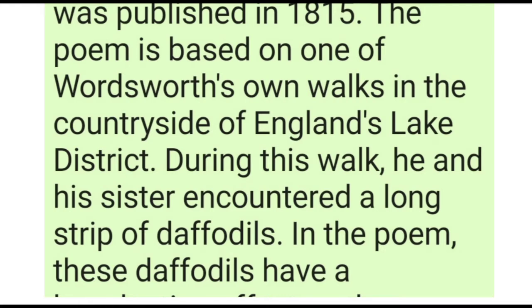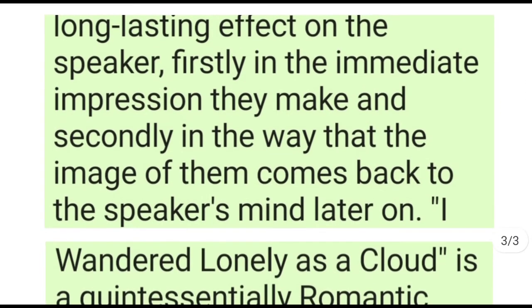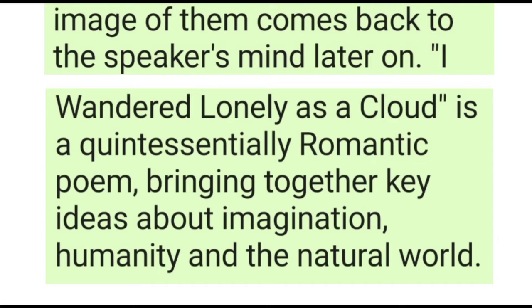In the poem, these daffodils have a long lasting effect on the speaker. Firstly, in the immediate impression they make, and secondly, in the way that the image of these daffodils keeps coming back to the speaker's mind later on. I Wandered Lonely as a Cloud is a quintessentially romantic poem bringing together key ideas about imagination, humanity, and the natural world.